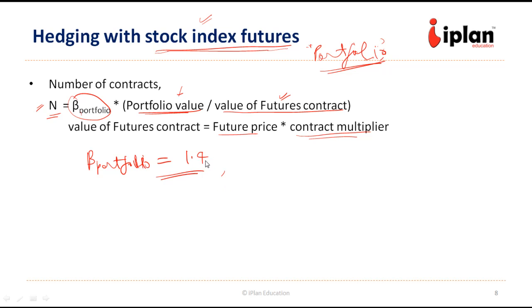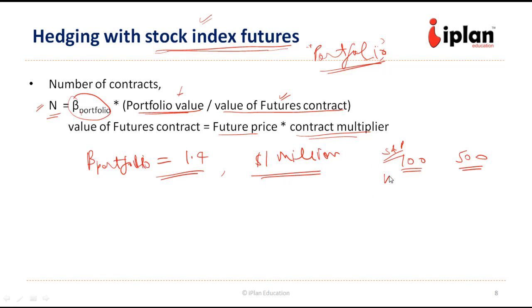So here, it is used as a hedge ratio. The portfolio which we are targeting to hedge is of $1 million value. Suppose the future price, say S&P, is 100 and the contract multiplier is, say, 500.